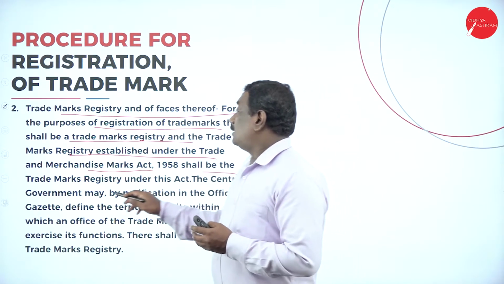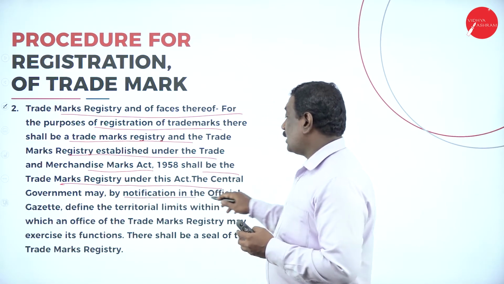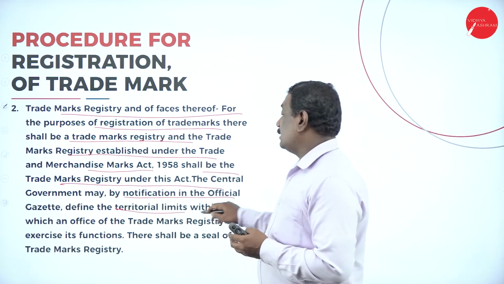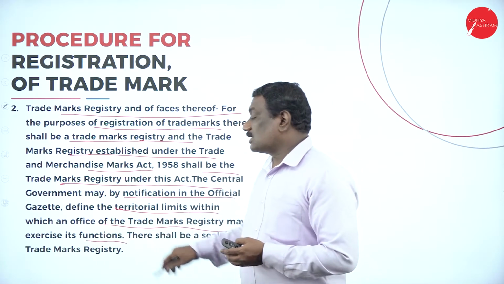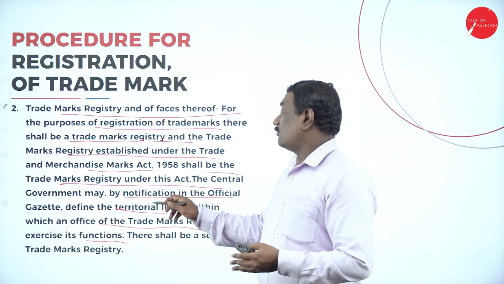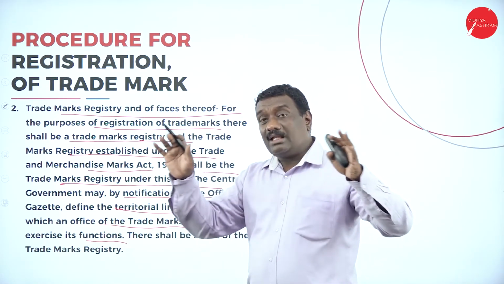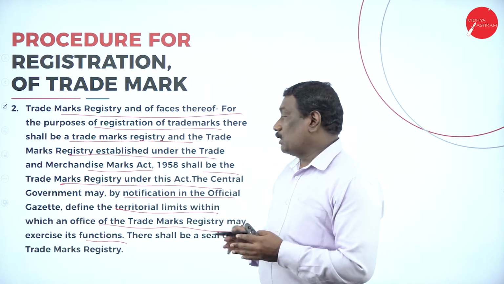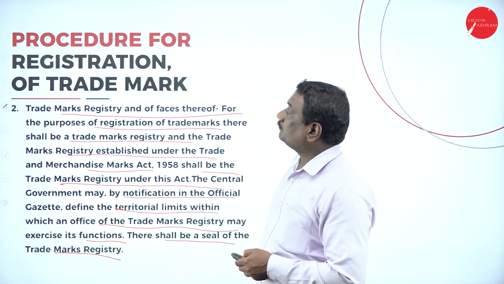And there shall be a trademark registry under this act, and the central government may by notification give a notification in the official gazette defining the territorial limits within which the office of that particular trademark registry may exercise its functions. So they will give directions and notify in the gazette the geographical area or location where that trademark registry office should be located and where it has to function. So there shall be a seal of the trademark registry also.